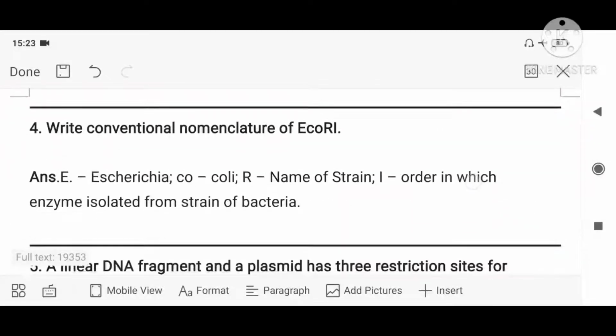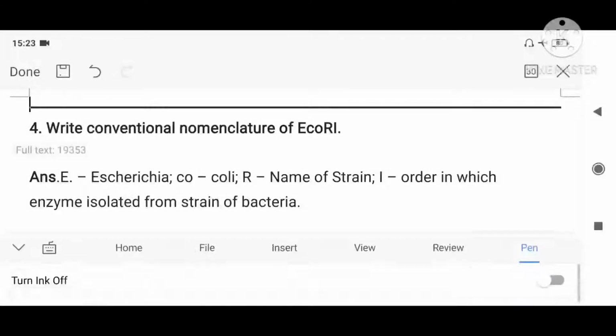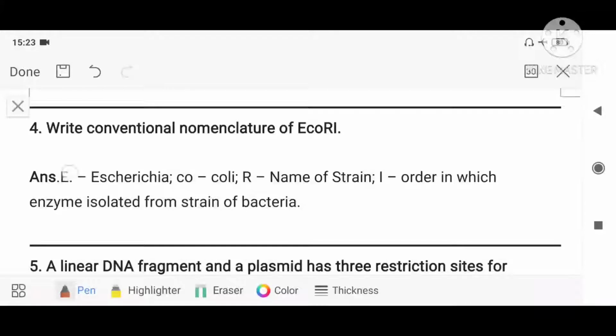Next, write the conventional nomenclature of EcoRI. So, EcoRI, how do I represent it? EcoRI is the representation. Actually, what each and every word stands for, that is the question. Nomenclature, naming, how it is given. E stands for Escherichia, CO stands for coli, R is the strain, isn't it?